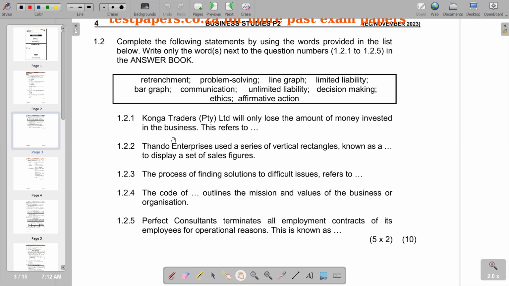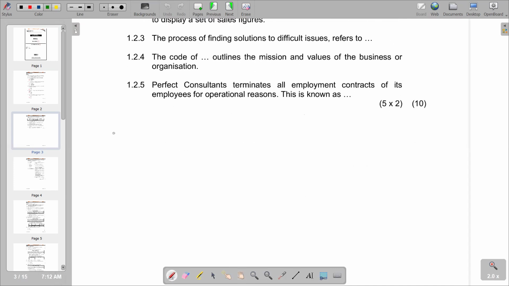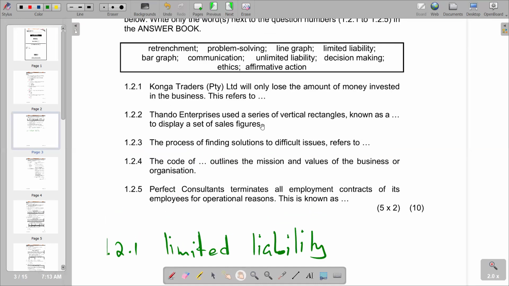So what we are saying is 1.2.1, we are saying limited liability. So moving on to the next question, it reads, Tando Enterprises used a series of vertical rectangles known as a dash to display a set of sales figures.